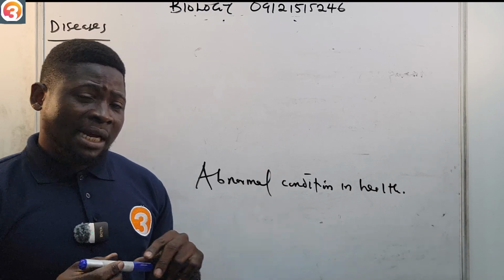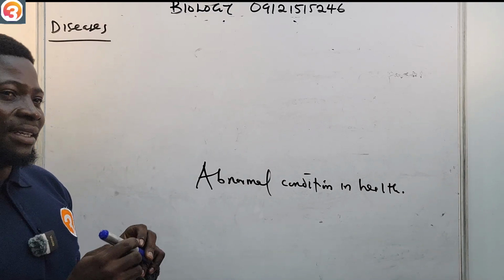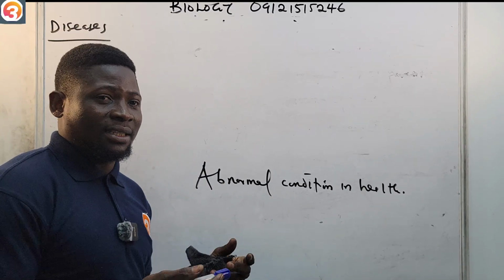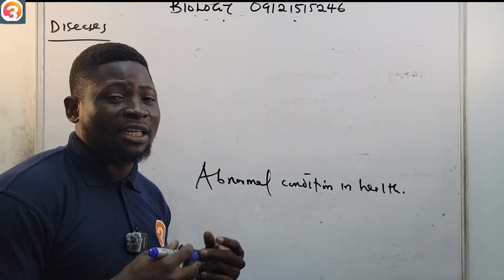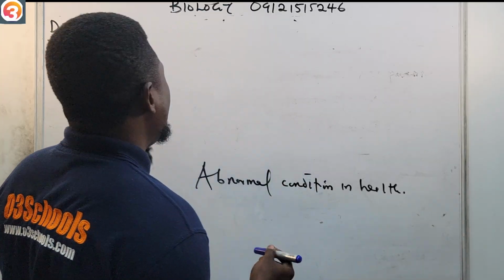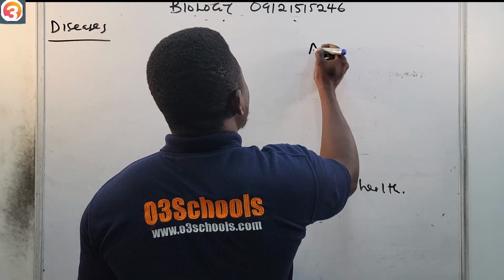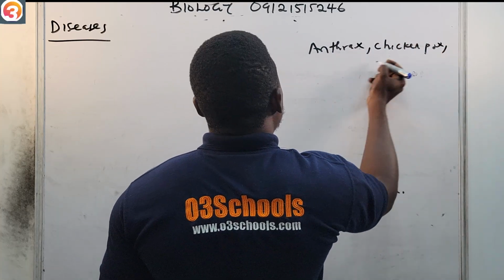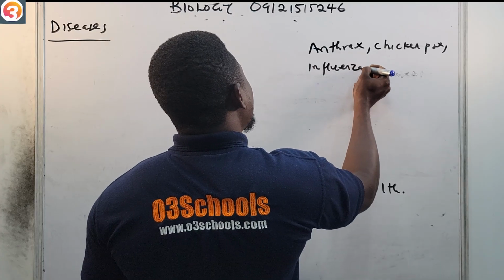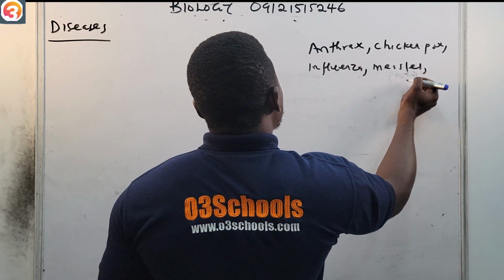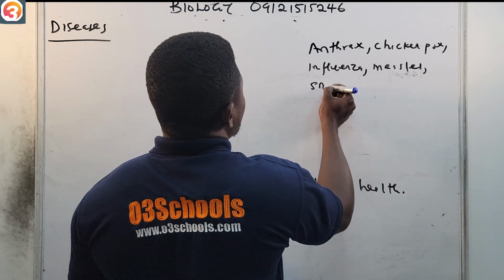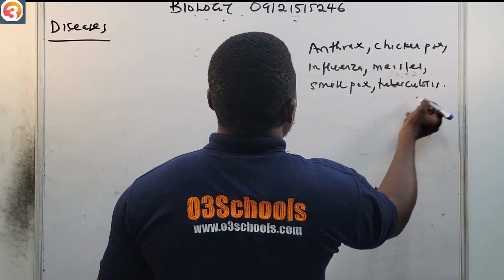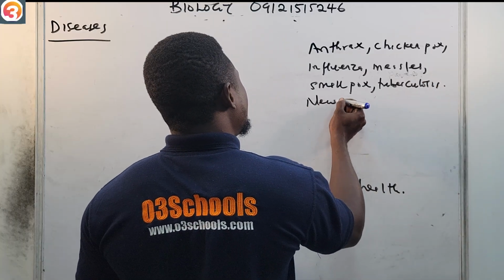Then we also have ones we call airborne diseases. These are diseases that are transmitted by air. They also have waterborne diseases, the ones that are transmitted by drinking contaminated water. Examples of airborne diseases include anthrax, chickenpox, influenza, measles, smallpox, tuberculosis, and Newcastle disease.